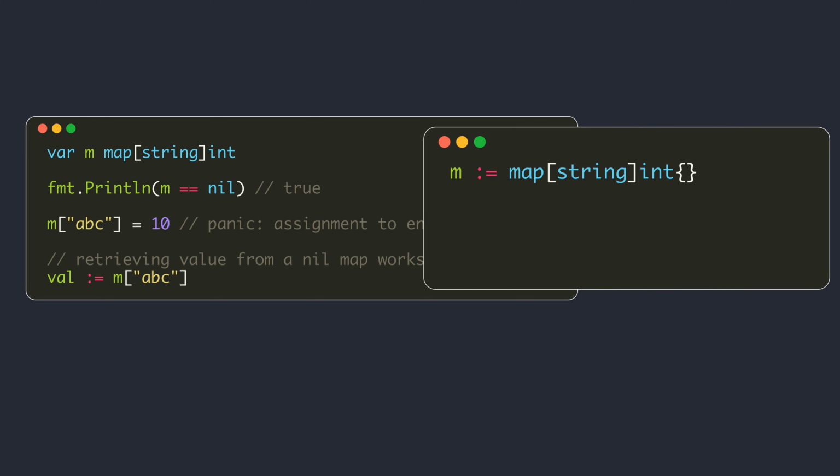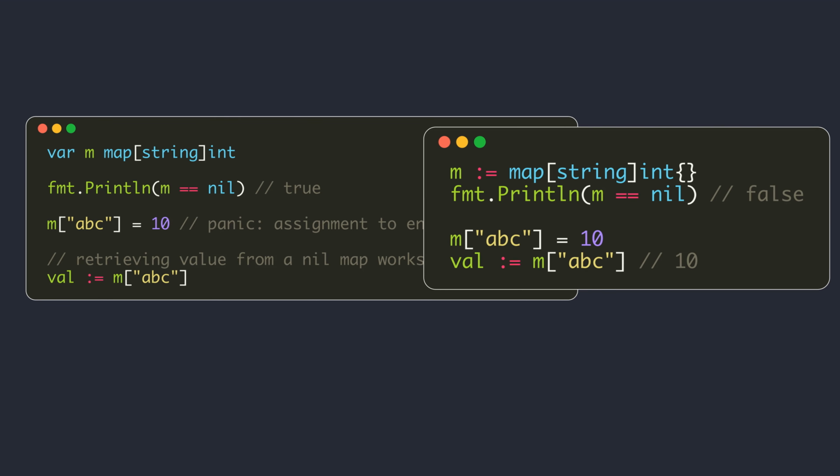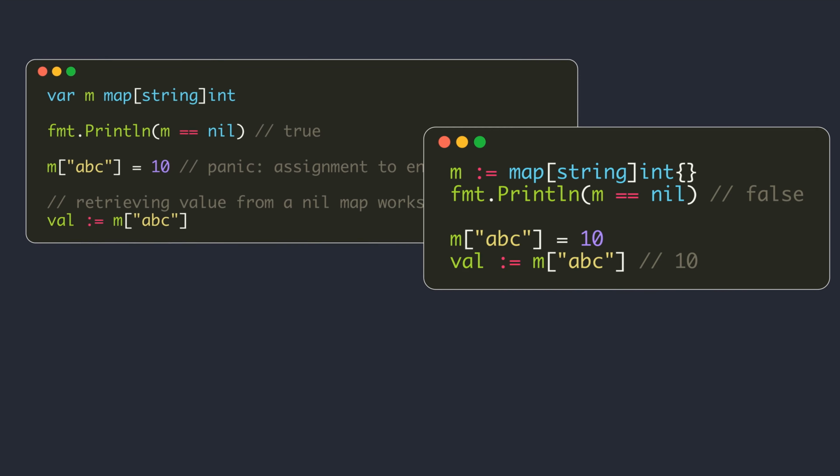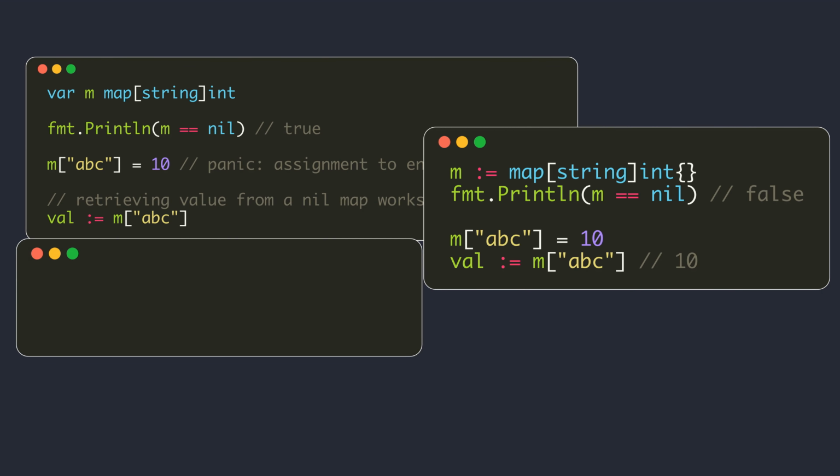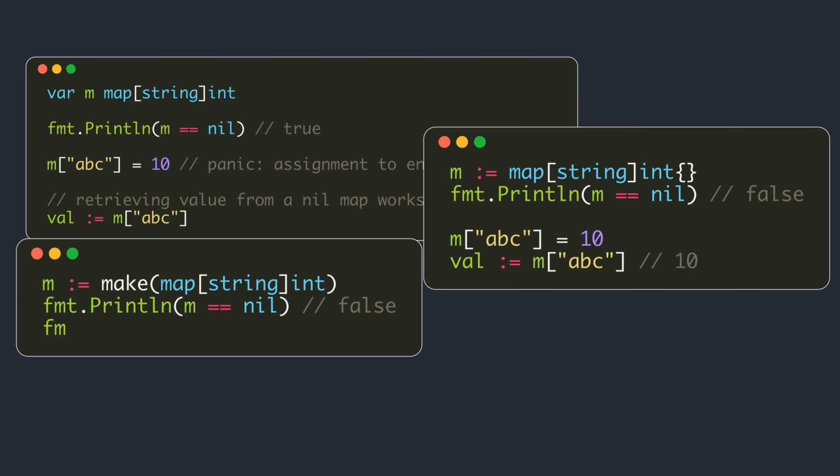An empty map can be created like this. The difference between a nil map and an empty map is that for a nil map, no memory is allocated, but for an empty map some memory is allocated to hold a small number of elements. You may also create an empty map with the built-in make function. The built-in len function can be used to get the number of elements present in a map.